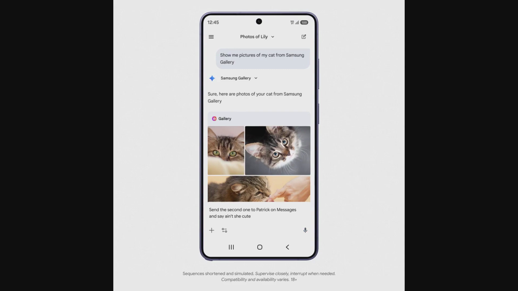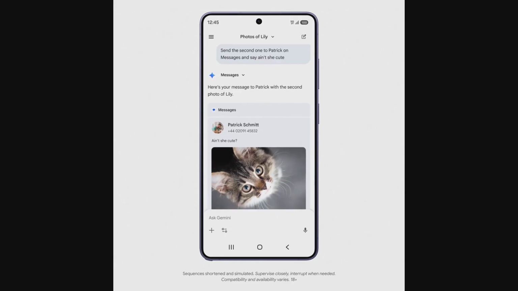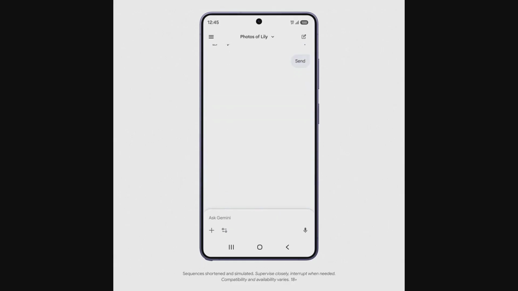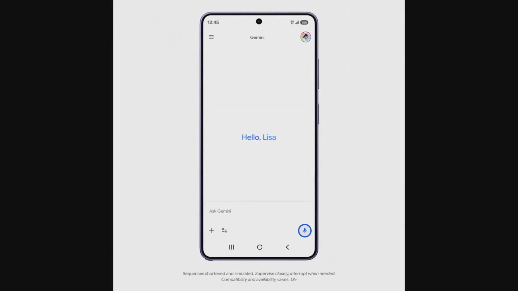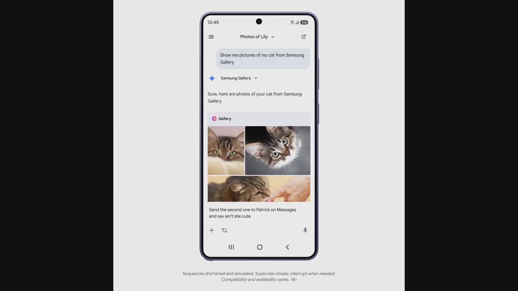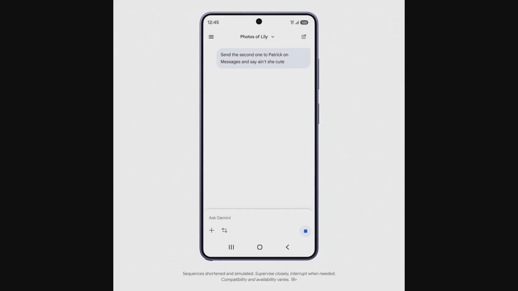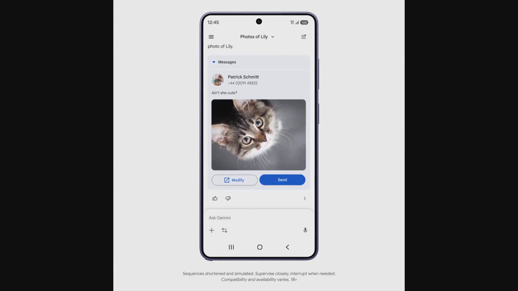Gemini connects to messages, prepares the draft with the selected image and text, then presents a clear review step with modify and send options. After confirmation, it completes the action and reports that the message was sent. This is the key pattern: natural language intent, app-level execution, and explicit user control before final send. That review step is critical for trust. Real adoption will depend on users seeing exactly what is about to happen before any external action is triggered.